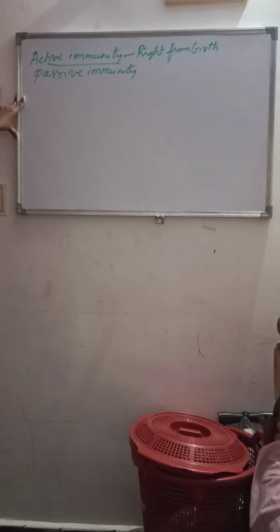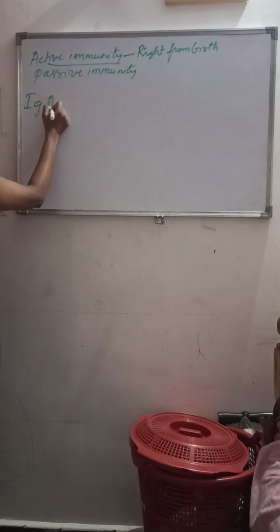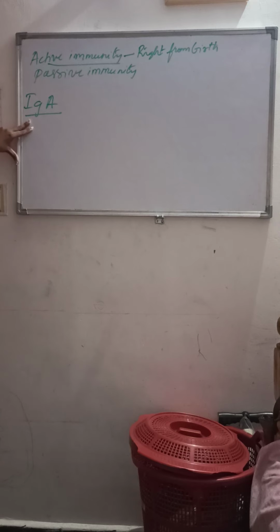In active immunity, as I told, it is permanent. As I said, the colostrum, that is the first milk of the mother, contains an antibody called IgA, which is very important for the baby to develop the immunity which will last forever. It will last for a lifetime, right? So we can call active immunity an inborn immunity.